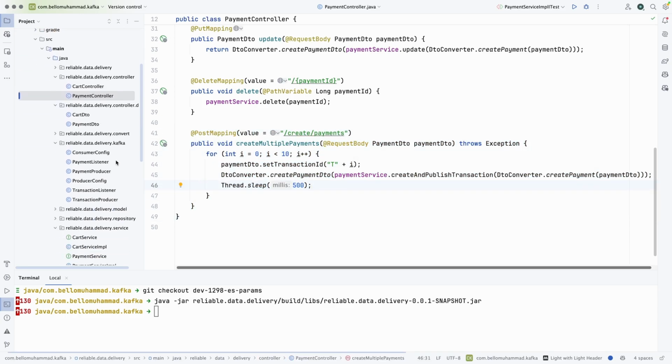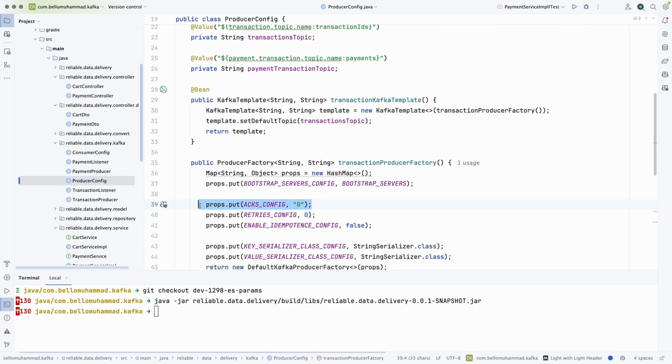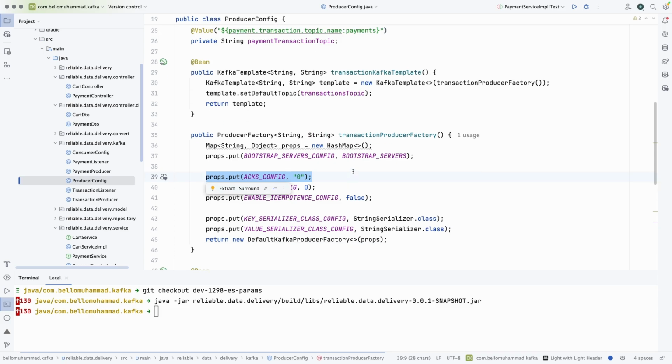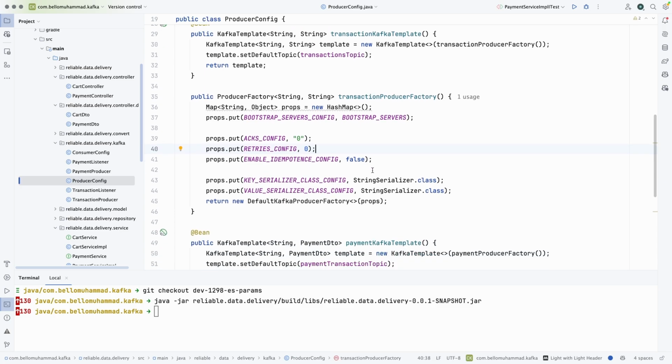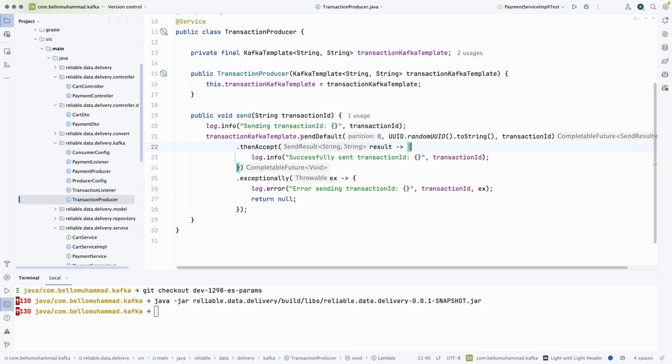And then if we are to look into the producer configurations, you can see intentionally I set the acknowledgement to 0 and then also the retries to 0. In this, I'm just telling Kafka that I don't care whatever happened, let's just send the message. And this is also one of the very important parts of the at most once delivery. At most once settings, you are saying, okay, even if I lose a message or I get duplicate, I don't care.